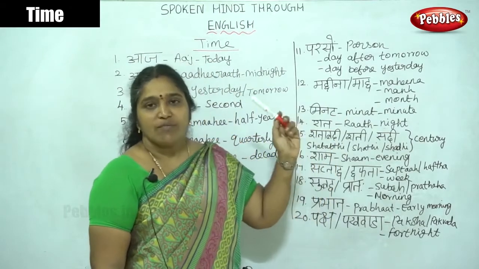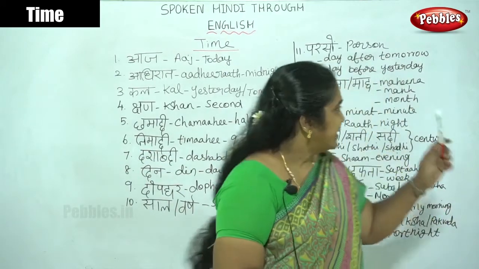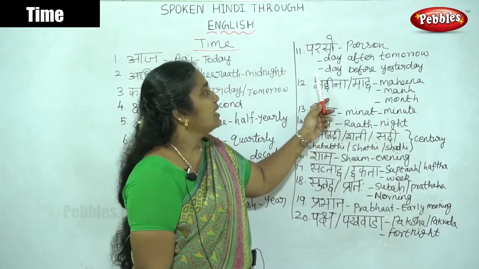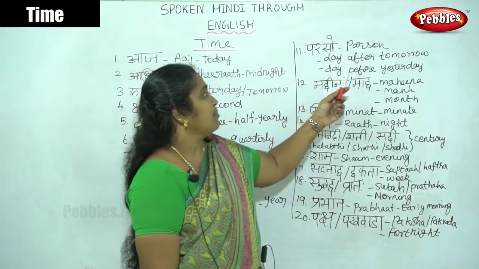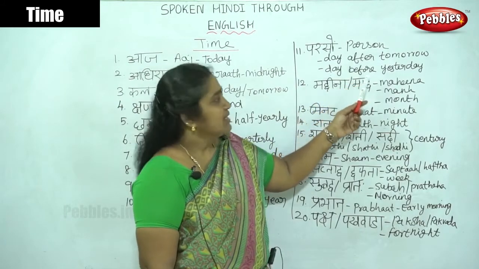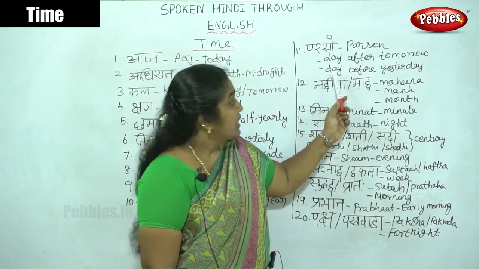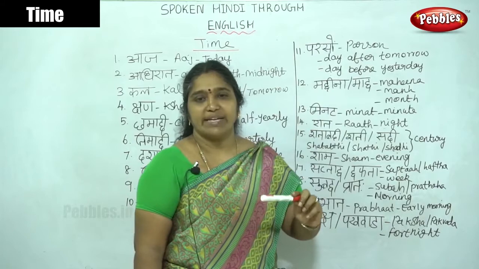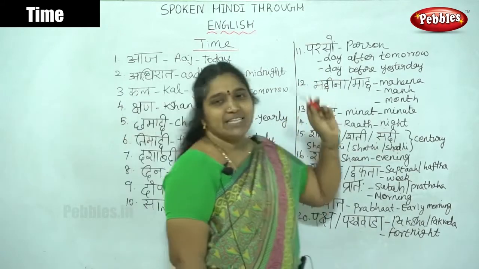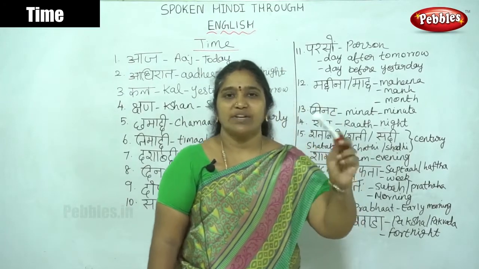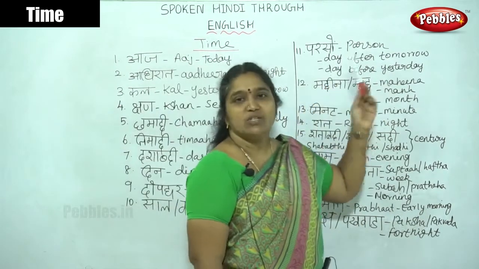Here also we can identify it only by the ending of the sentence. मैं परसों अपनी दादी माँ के घर गया means I went to my grandmother's house the day before yesterday. मैं परसों दिल्ली जाऊंगा means I will go to Delhi the day after tomorrow.